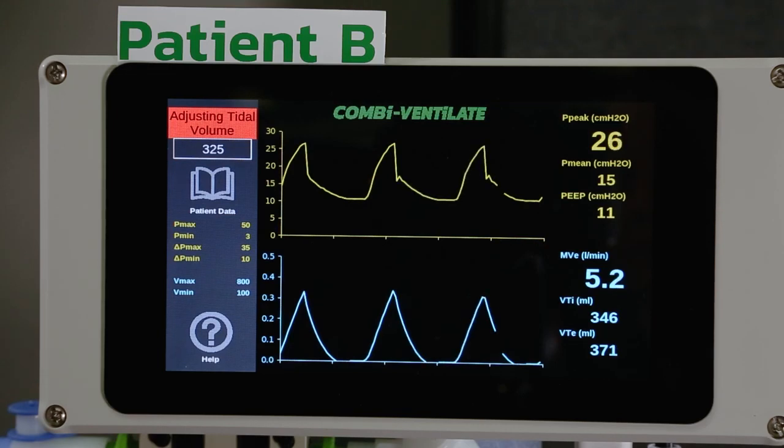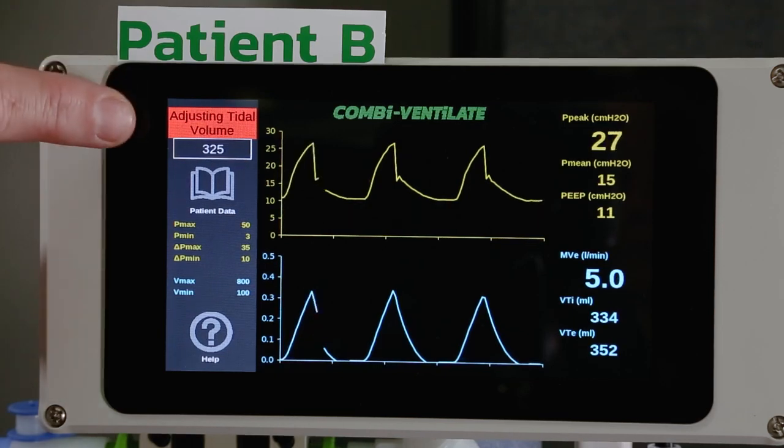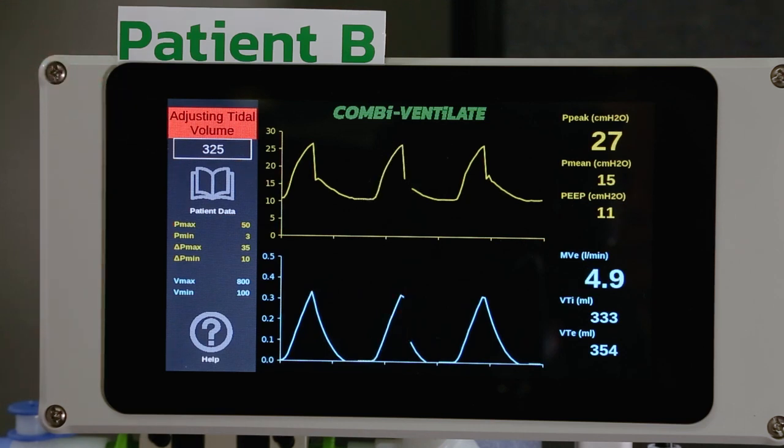Whenever the tidal volume for the patient reaches the target tidal volume, the display will change from red to white.